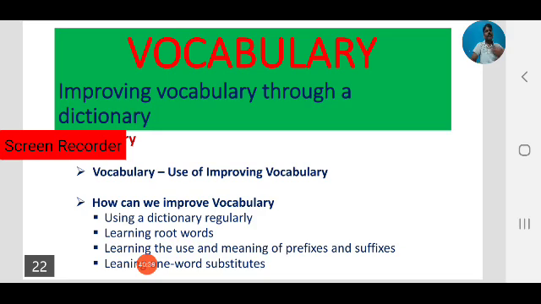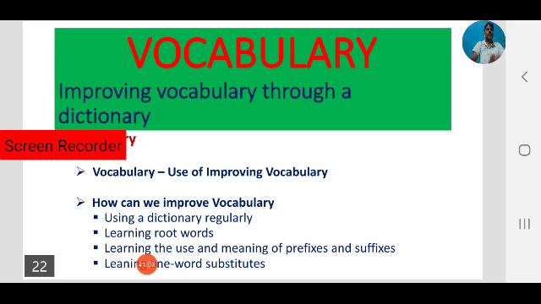Next, it sharpens your thinking process, that is another area. And we can improve the felicity of using English. If you know many words, you can express clearly and effectively. So that's why we have to improve our vocabulary.